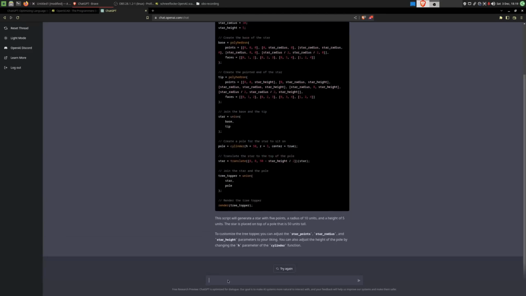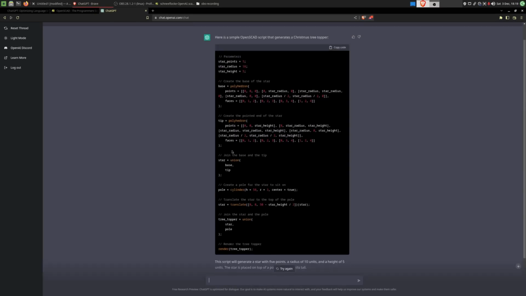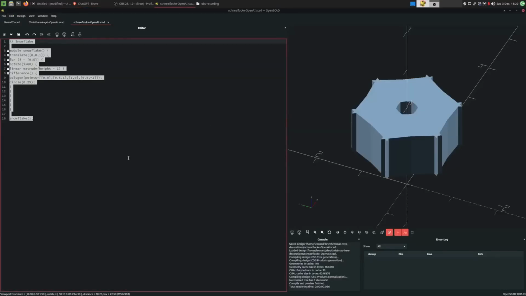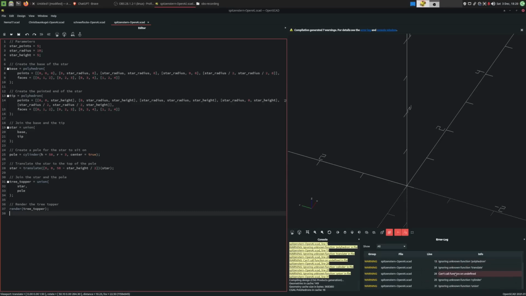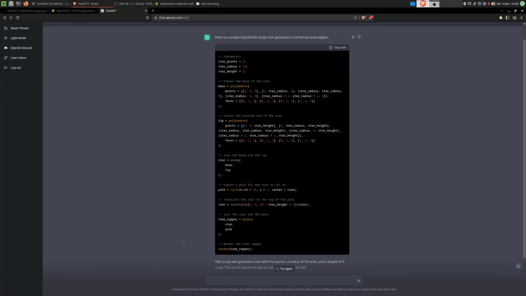What the hell is this? That is not correct OpenSCAD syntax. As you can see, if I paste this, it is not proper syntax. It throws errors everywhere. Warning, warning, warning. That doesn't work. So we'll just tell it that is not proper OpenSCAD syntax.